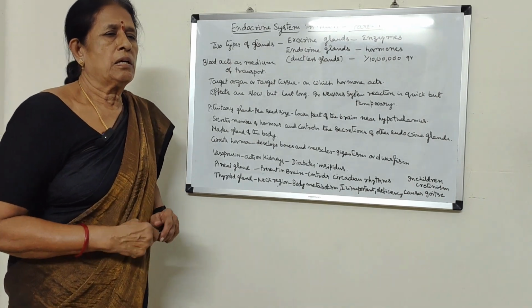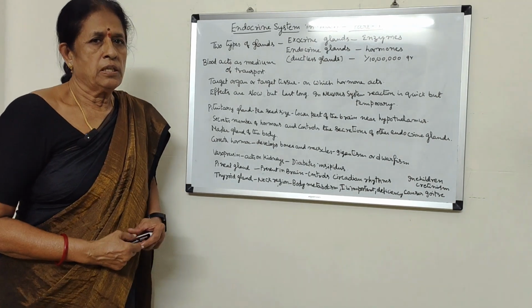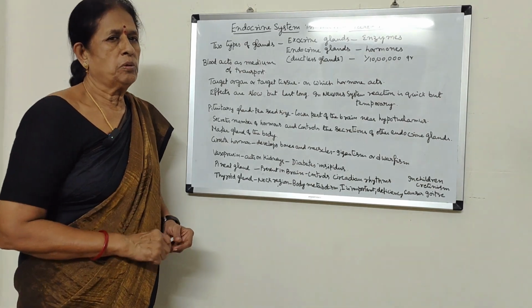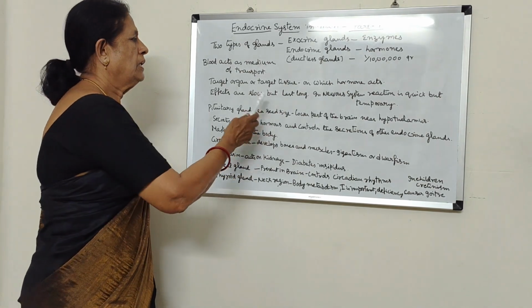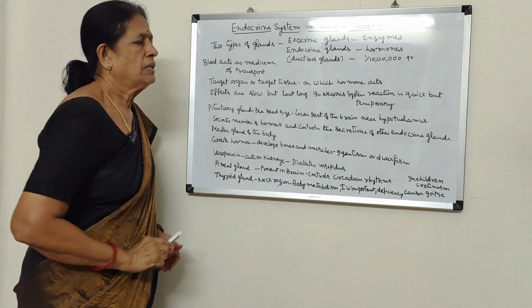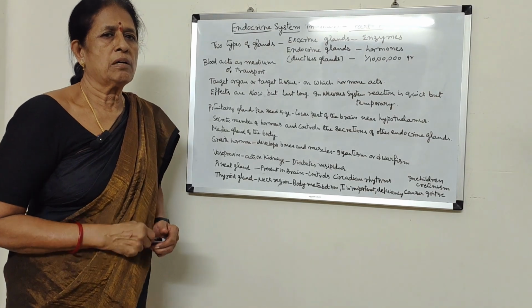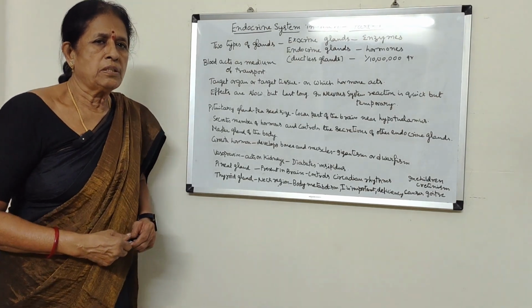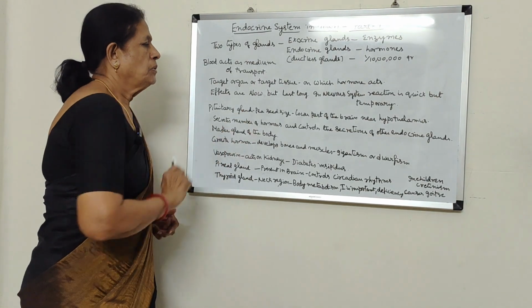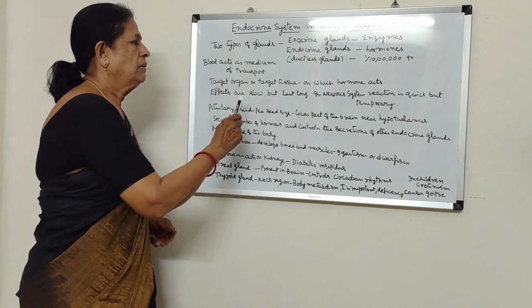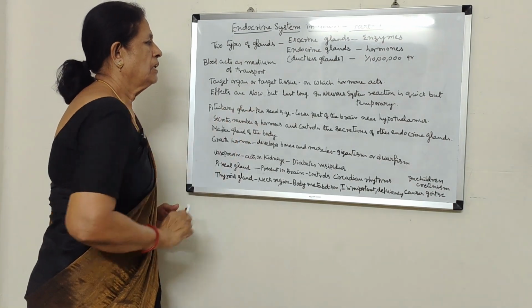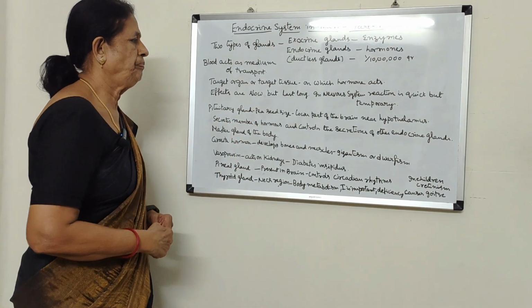The organ or tissue on which the hormone shows its effect is called a target organ or target tissue.